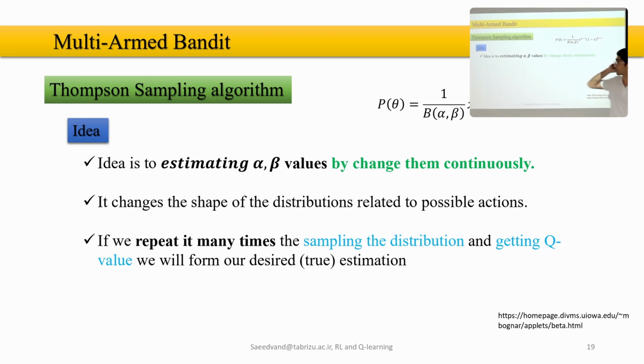How? Let's see. The idea is the estimation of alpha and beta values by changing them continuously, which changes the shape of the distribution related to the possible actions that we can have. If we repeat this many times, we can call it sampling the distribution and getting Q values, and we can form the true estimation of the probability of which machine is winning.